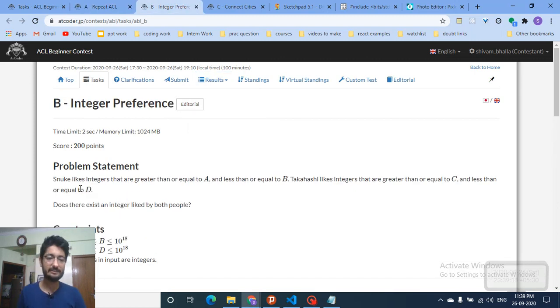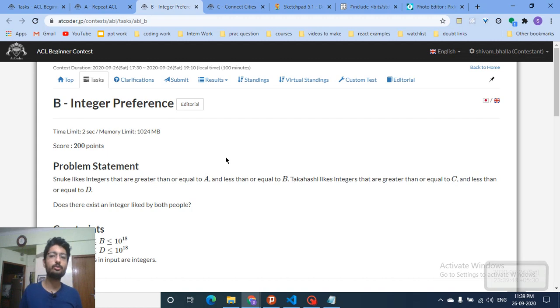The second problem states that Snuke likes the numbers that are greater than or equal to a and less than or equal to b. So it is a range. Takahashi likes integers greater than or equal to c and less than or equal to d. So you are given two ranges, and does there exist an integer which is liked by both of these persons? So you have to find out whether there is some intersection of both of these ranges. That's the simplest explanation for this question.